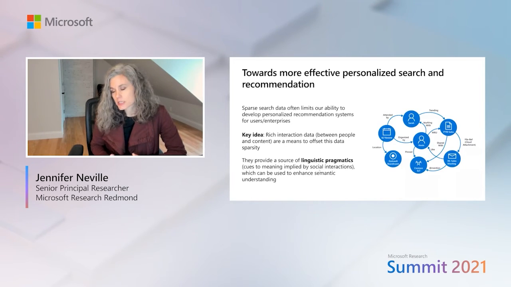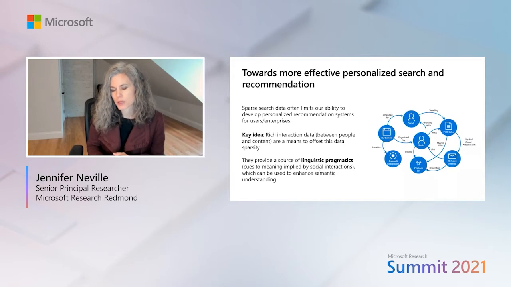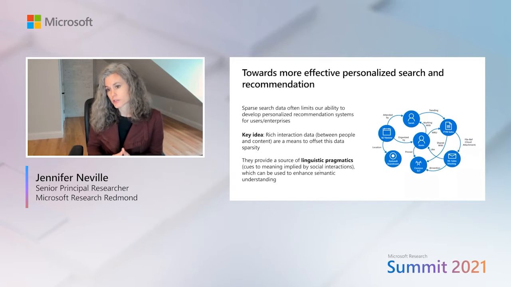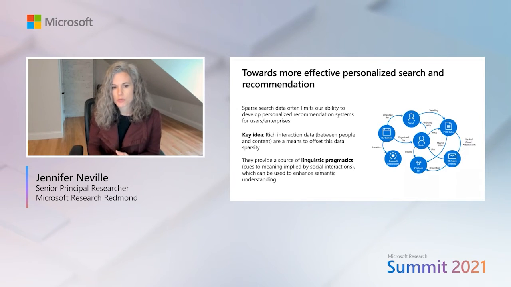And the key idea that we have in this work is that in this sparse data regime that we often have, we do have very rich interaction data between people and the content. So we have information about meetings that you're attending and some content about the reason for that meeting. We have emails that go between people.